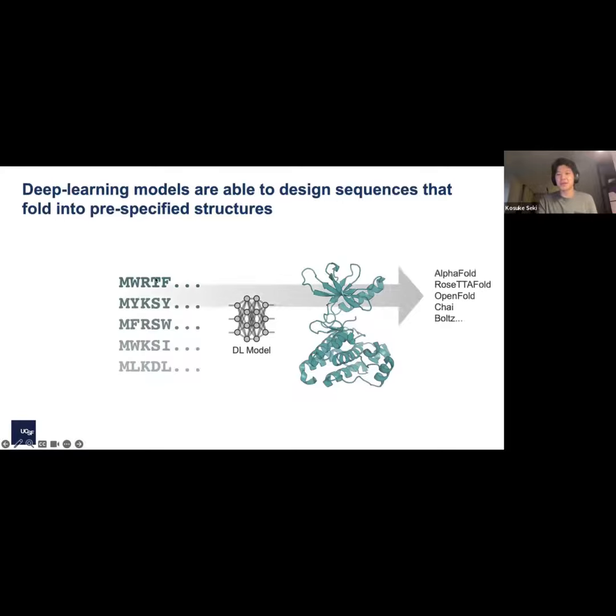If we go from a sequence to a structure, this is what AlphaFold does. In one direction, going from sequence to structure, are things like AlphaFold. But what's also really exciting is that now we can take a protein structure and go in the reverse direction. These are models that you might have heard of, the most prominent being something called ProteinMPNN that came out of the Baker lab. What you can do now is just give these models a structure of a protein kinase that you might be interested in, and then it can propose sequences that can fold into that kinase structure.